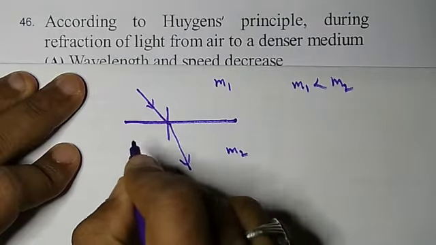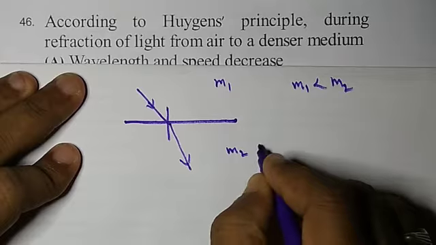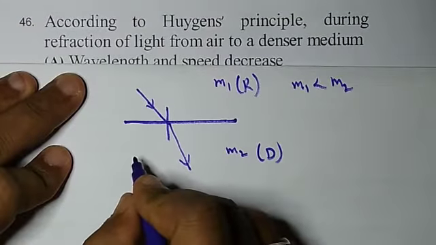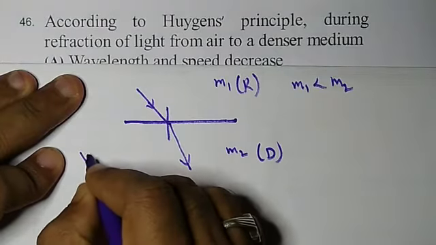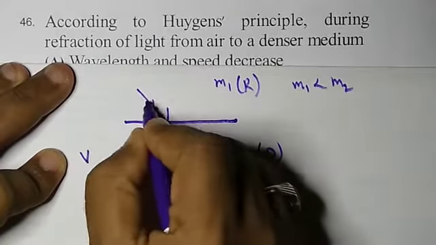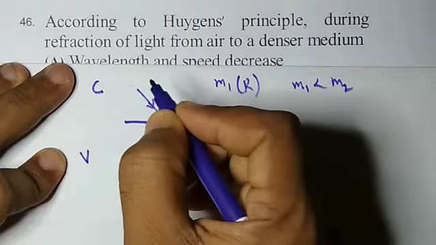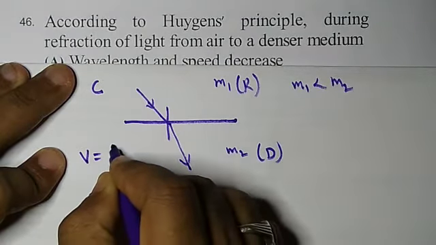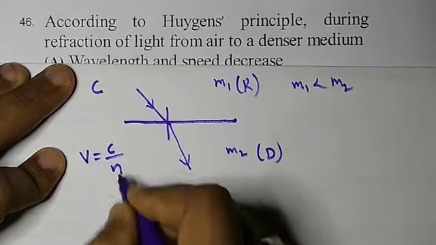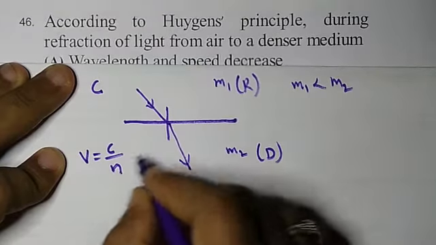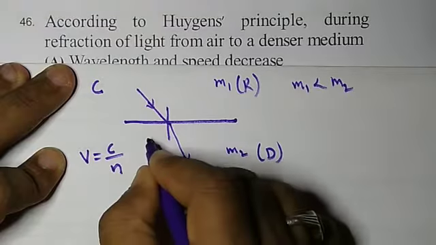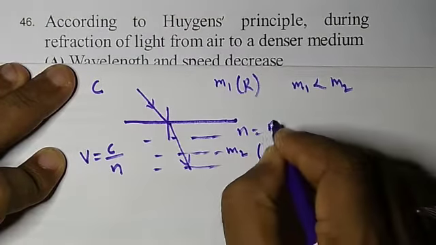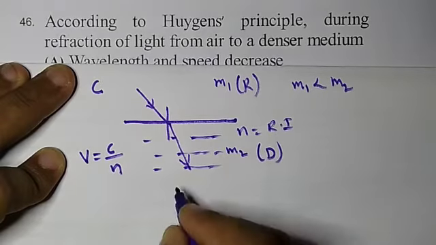In this case, this is a denser medium and this is a rarer medium. The velocity of light in the rarer medium we will show as C. The velocity of light in a denser medium is given by V, which is equal to C by N, where N is called the refractive index of this medium.